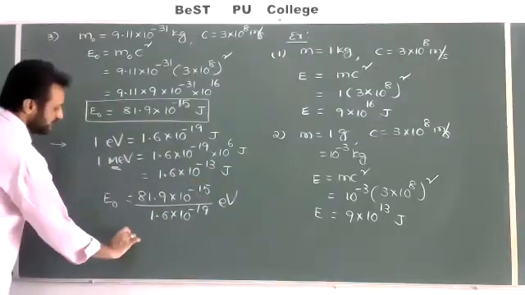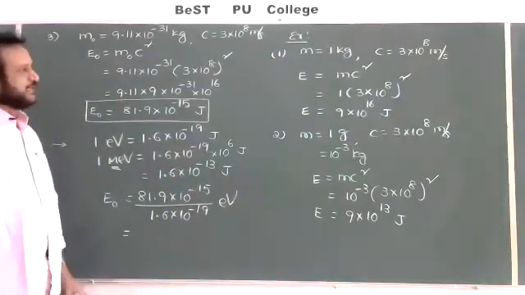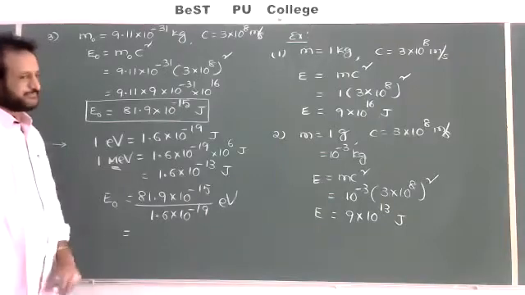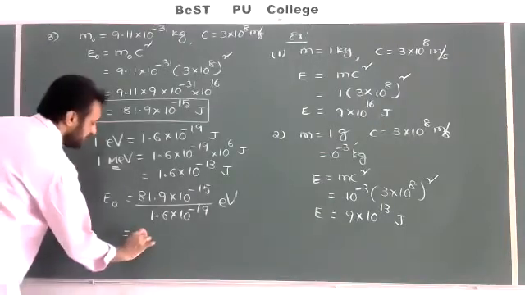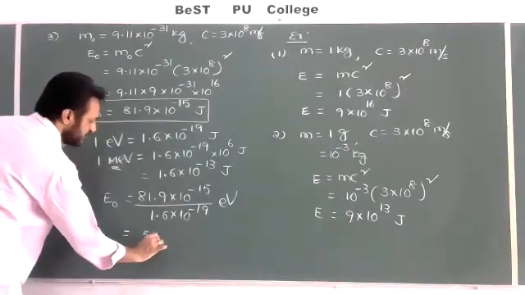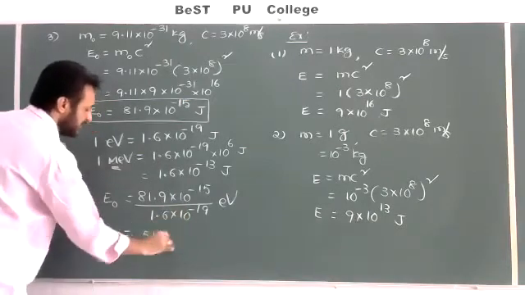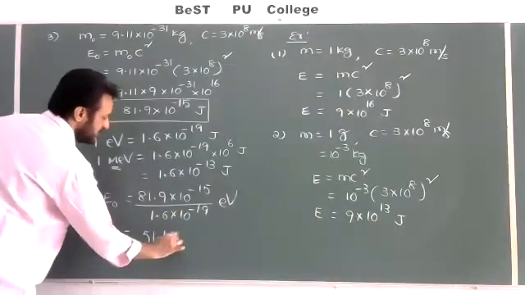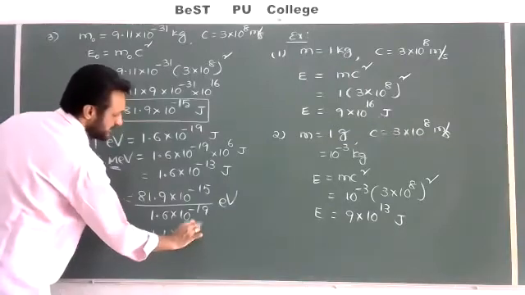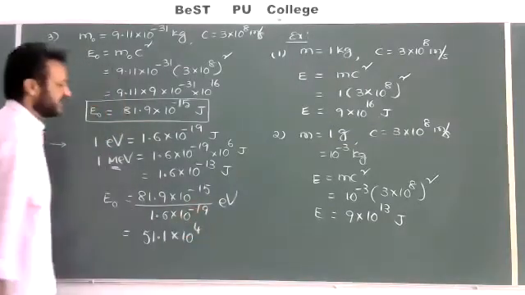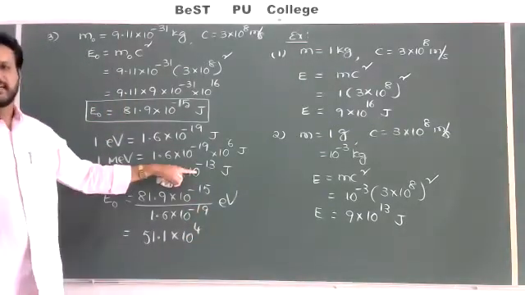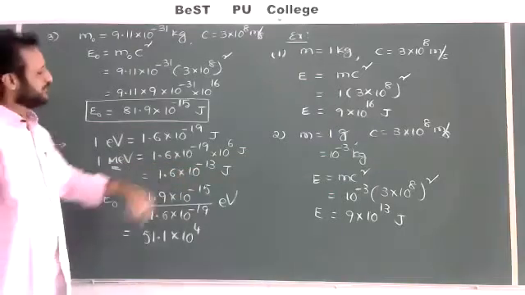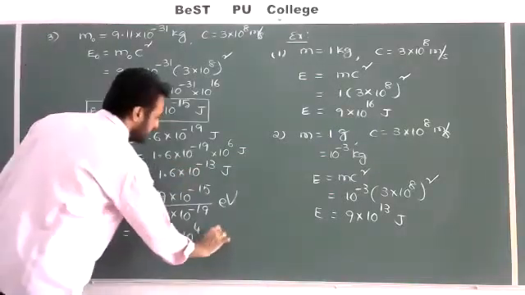Now divide: 81.9 by 1.6 is approximately 51.1, into 10 to the power of plus 4. Check, correct? Minus 19 taken to the numerator becomes plus 19, and 19 minus 15 is equal to plus 4 electron volt.